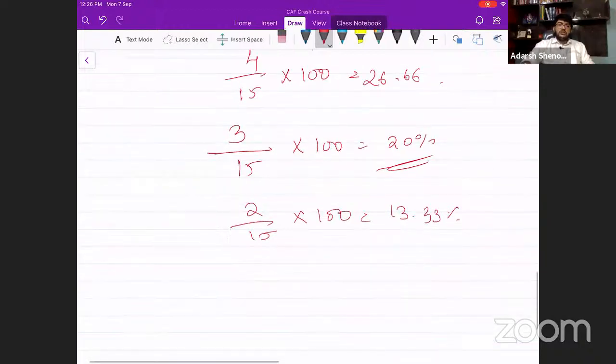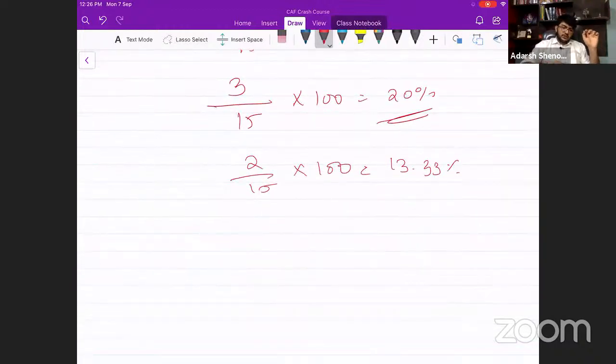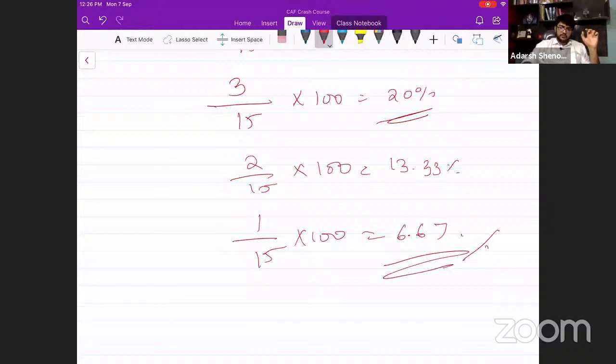What about the last year? At the beginning of the last year, how much is left? 1 by 15 into 100. This is 6.67%. I hope everyone is comfortable with this.